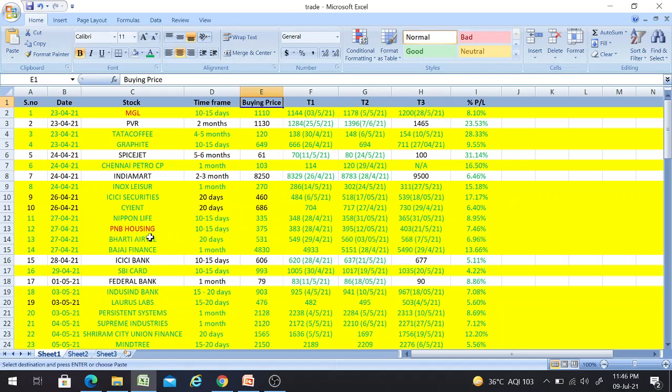As you all know, those who are in the share market, and if someone is new I would also like to say, no one in this world can give 100% accuracy. Okay, no one can give 100% accuracy.